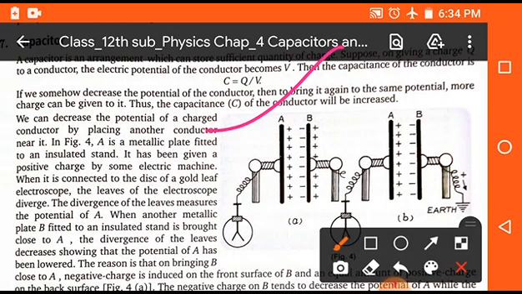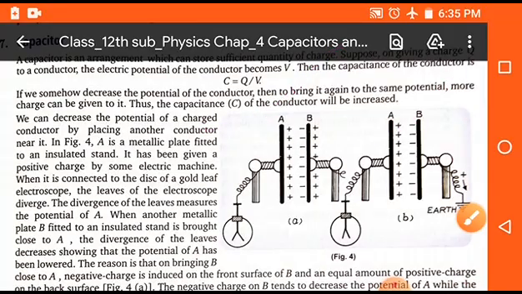So for the capacitor there should be two plates, and the first plate should have positive charge because it is directly connected to the source. The second plate, when its outer side becomes positive due to induction, is connected to the earth. Due to high power there will be no damage, that's why it is connected to the earth. So this arrangement is known as a capacitor.